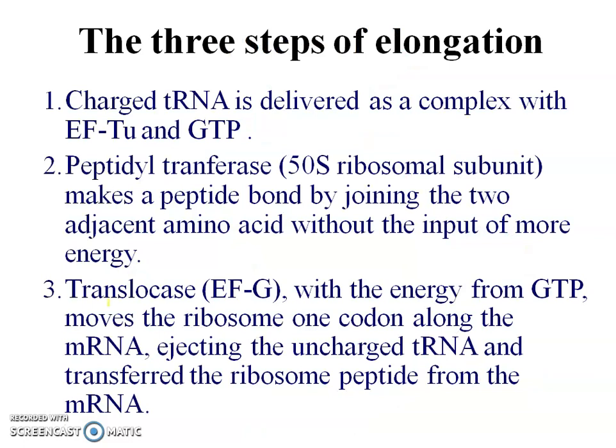The three steps of elongation are: charged tRNA is delivered as a complex; then peptidyl transferase makes a peptide bond by joining the two adjacent amino acids; then translocase, with the energy from GTP, moves the ribosome one codon along the mRNA, ejecting the uncharged tRNA. These are the main three steps of elongation.